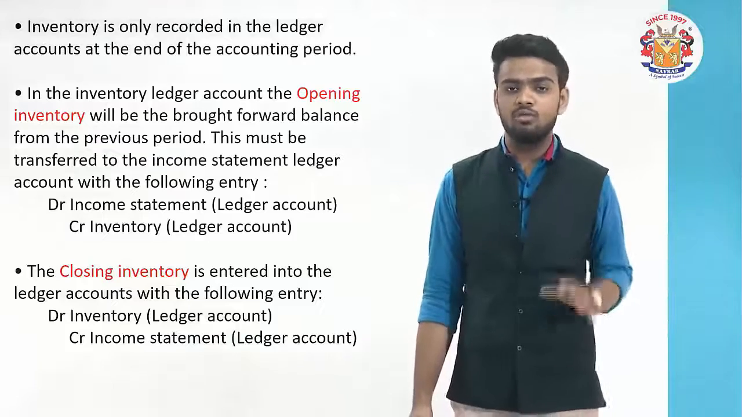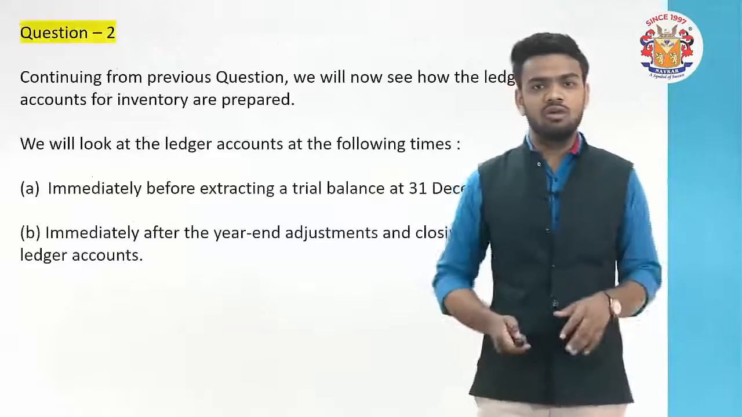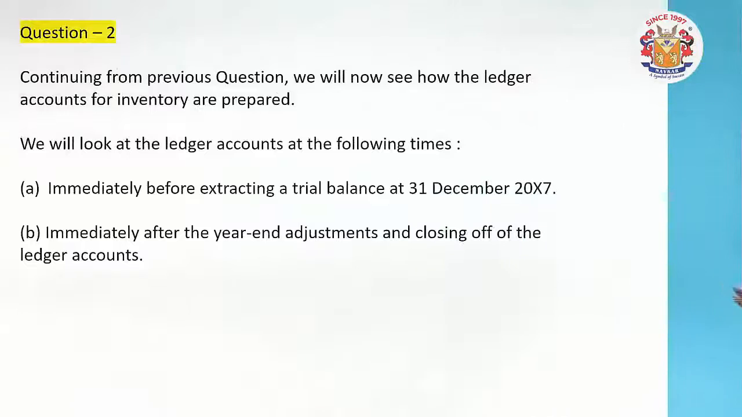Okay, hope you would have understood. Now let's take a look at how we are going to find out the closing stock, the amounts and the ledger entries. Friends, it is a holistic question which includes how the trial balance will look before making the closing balance adjustment and after making the closing balance adjustments.